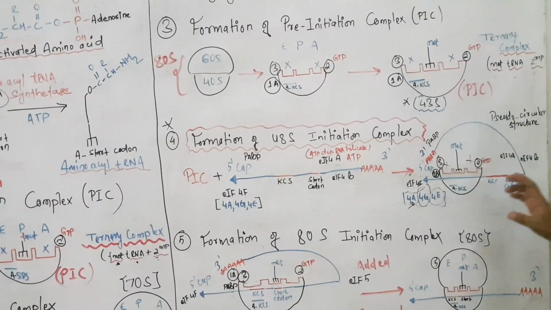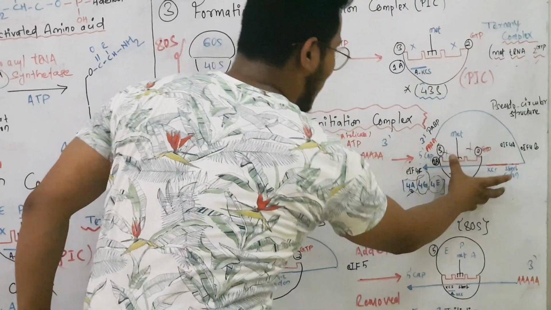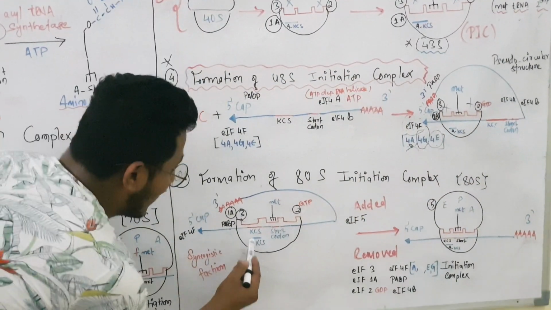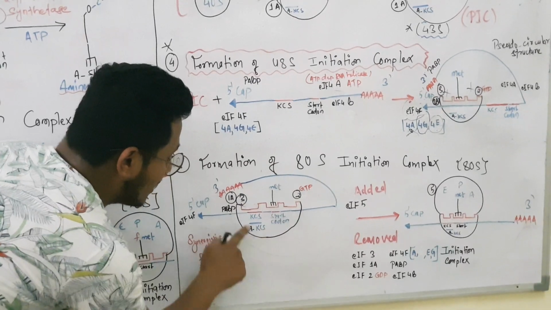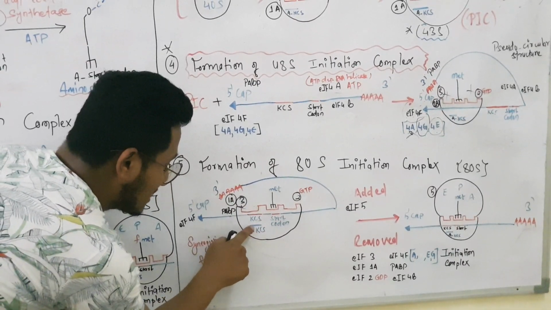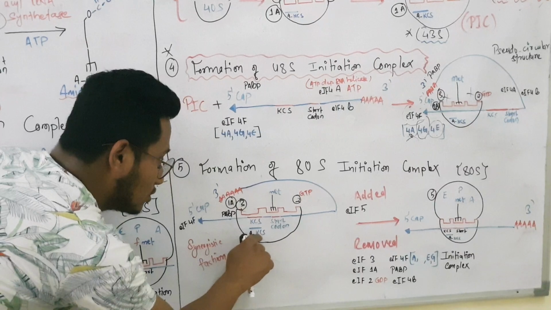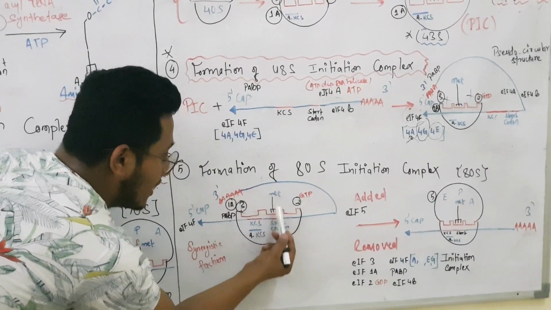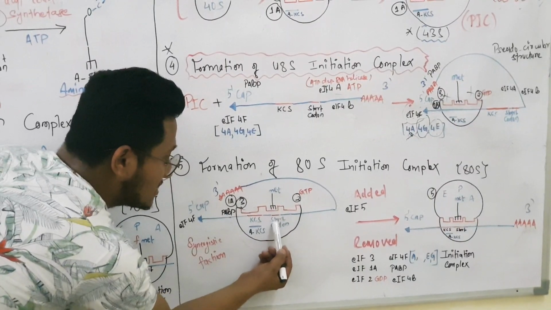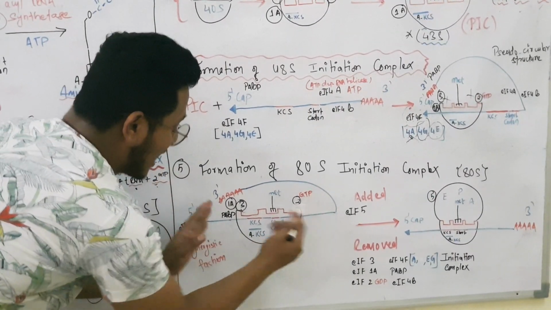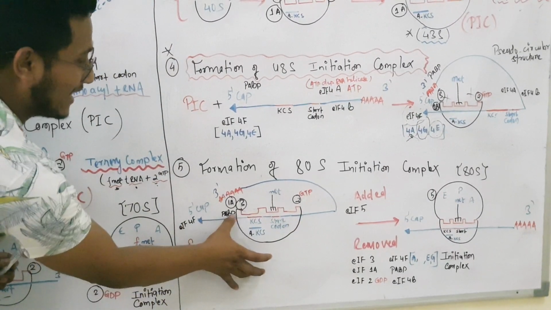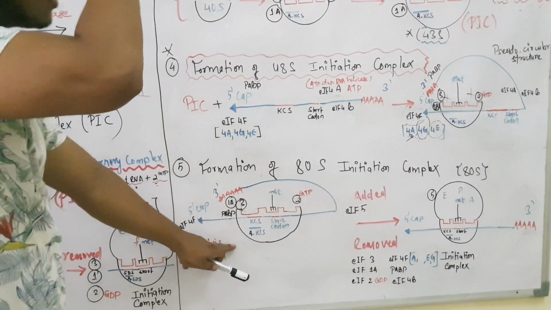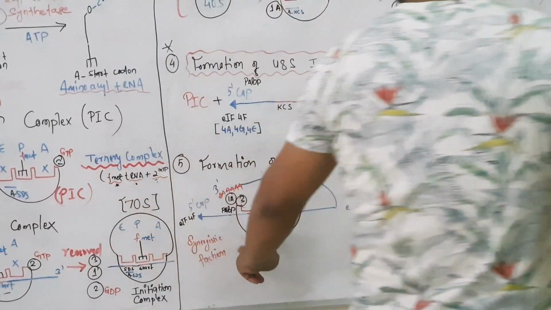Okay, so when they come, they will base pair exactly like here. Kozak consensus sequence with anti-Kozak consensus sequence, and this anti-start codon of tRNA is base pairing with the start codon. So this now is actually the 48S complex, which is different, right? Which is not present in our prokaryotes.